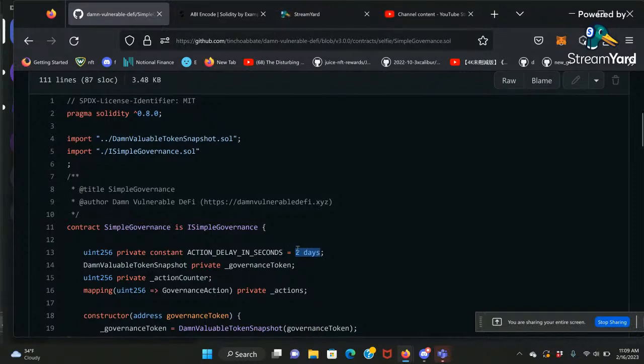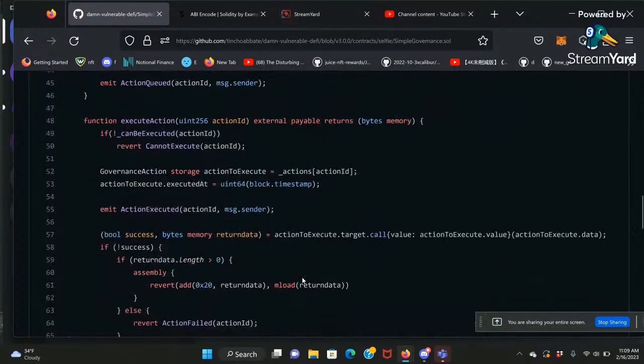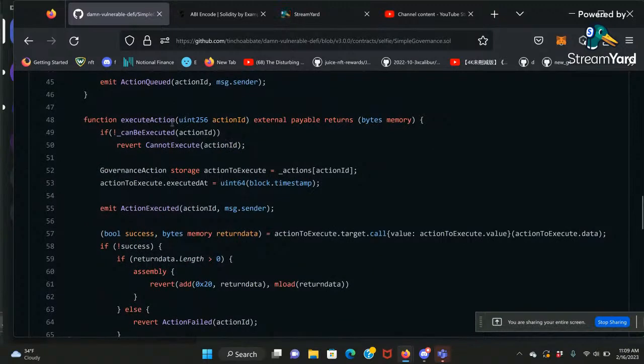So change this to maybe 10 minutes, maybe. Okay, 10. Let's say, yeah, change it to 360 seconds. Okay, so you can say 360 seconds. So after 360 seconds, then you can call execute action. So the first thing it's going to do is check if this proposal is already ready for execution. So it's going to check can be executed.